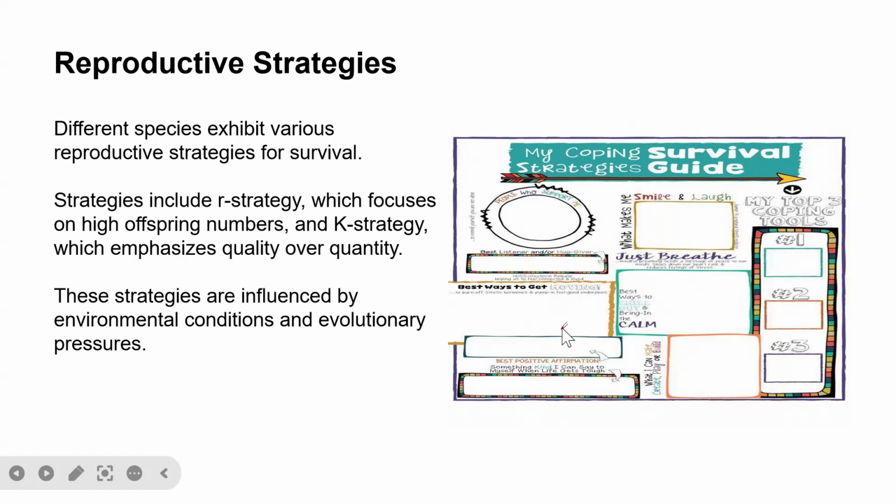And then in the case of K strategy, it's not actually about the number of the offspring, but rather the quality. So this strategy is influenced by environmental conditions and evolutionary pressures. So you see, ladies and gentlemen, the R strategy is associated with increasing the number of organisms within the shortest possible time. For the K strategy, like in humans, we are after the quality, not the number of children.